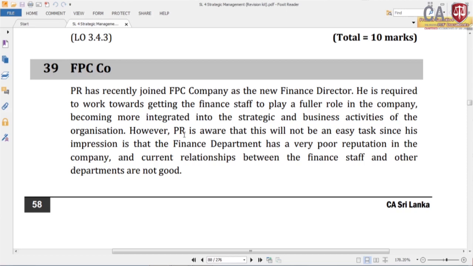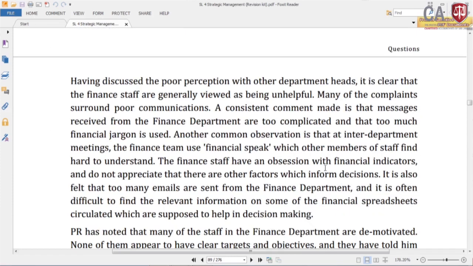Then there is a new finance director, so he wants to involve finance people with other people, but unfortunately he has found that the impression of the finance department is not good. They have a very poor reputation in the company, and their relationship with the other departments is also not good.